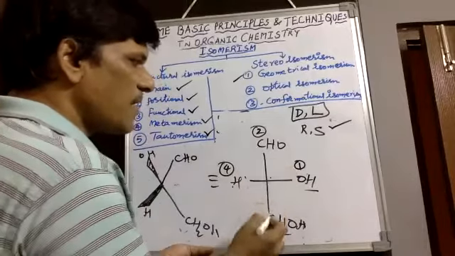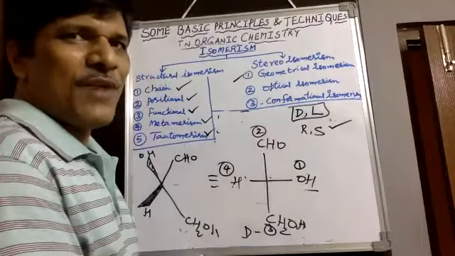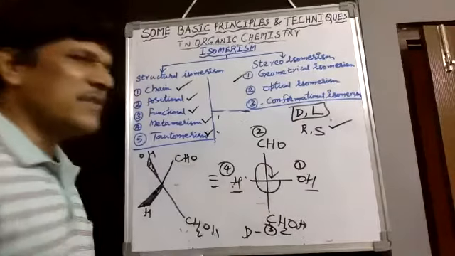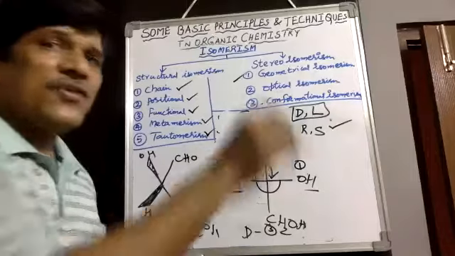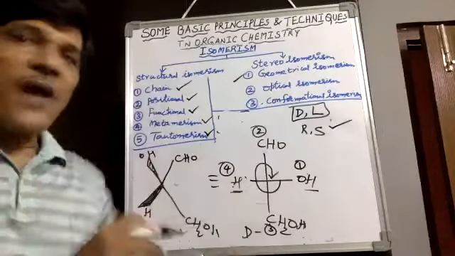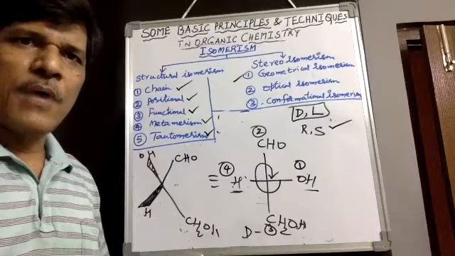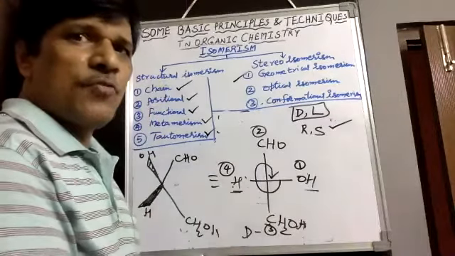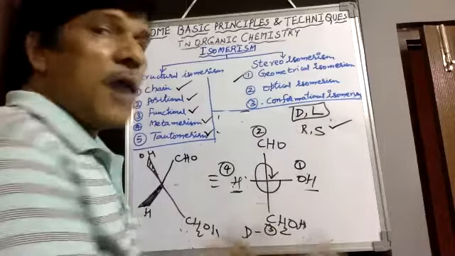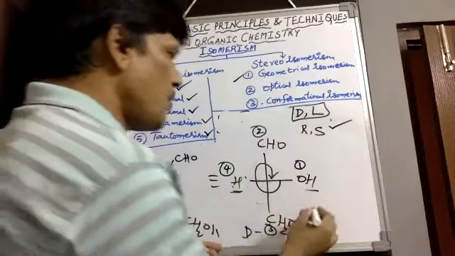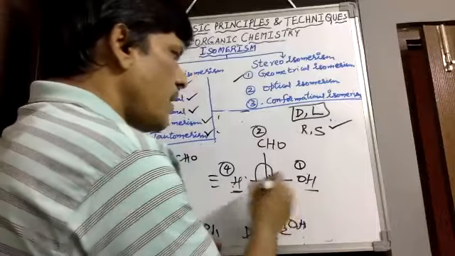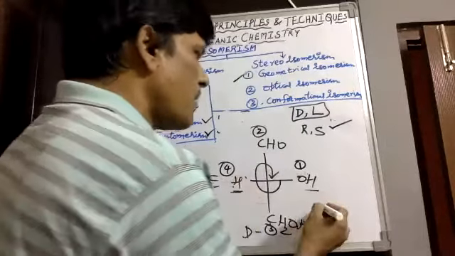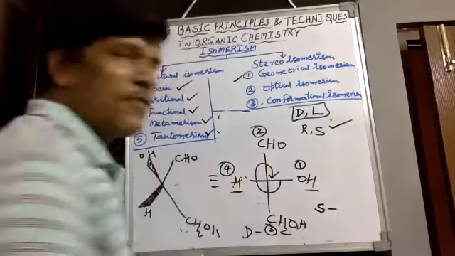Because the carbons are the same, we refer to the second attached element, with higher atomic number. Then if you connect 1, 2, 3, and if hydrogen is on the horizontal, clockwise rotation, then when we observe the compound, generally if the least priority group is in the vertical position, clockwise rotation shows R. If the least priority is horizontal, it's opposite, so clockwise direction means we have to take S configuration compound.